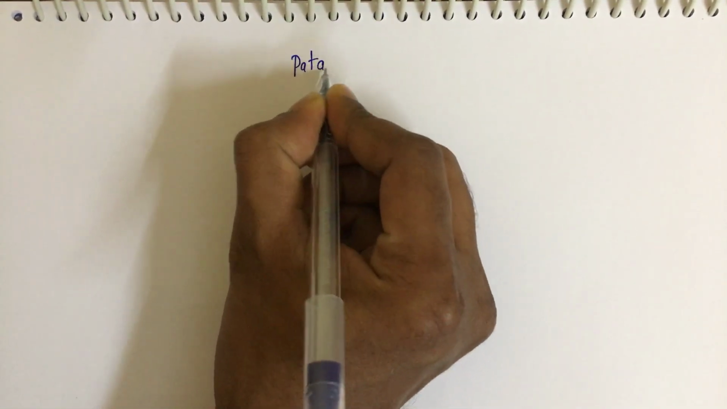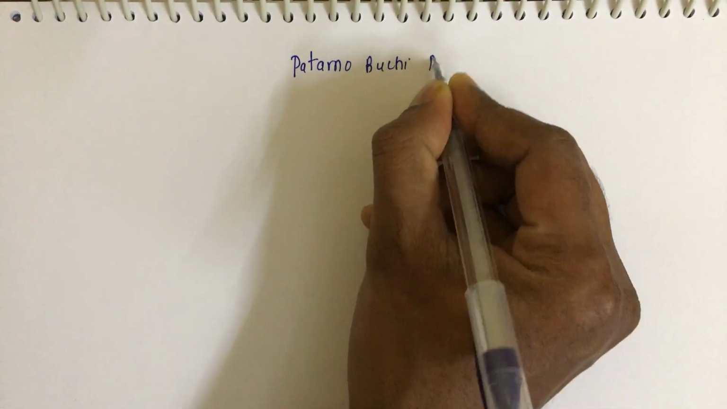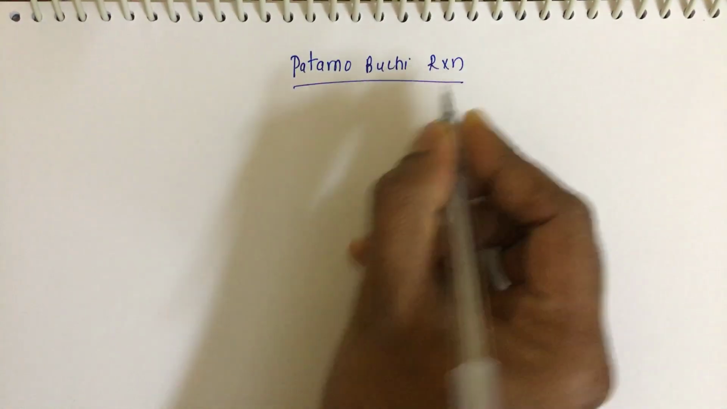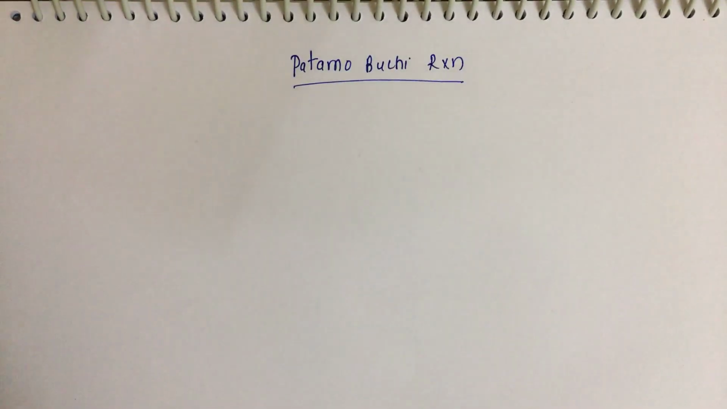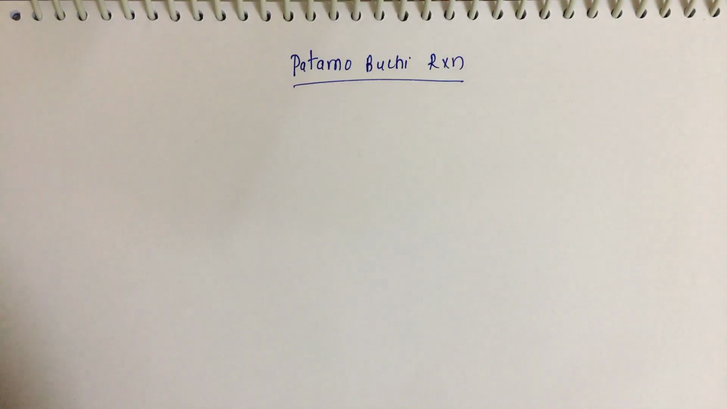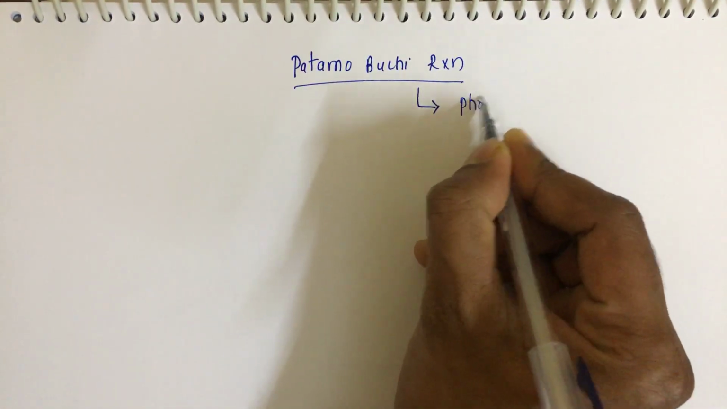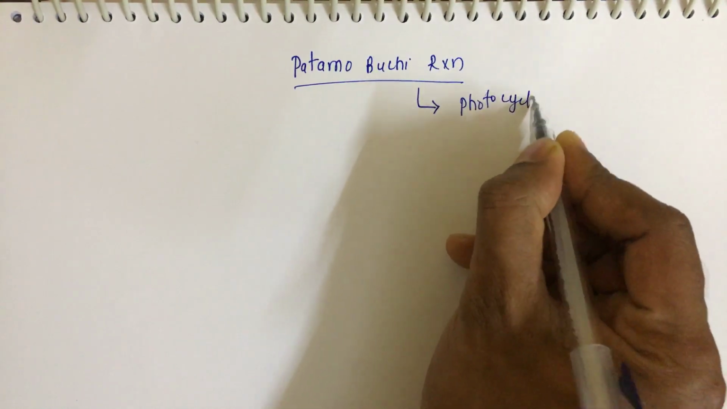Today's topic is the Paternò-Büchi reaction. I think I have covered everything on photochemistry except the Paternò-Büchi reaction and the Barton reaction. So those two I am going to do today. The Paternò-Büchi reaction is an example of a photocyclization reaction.